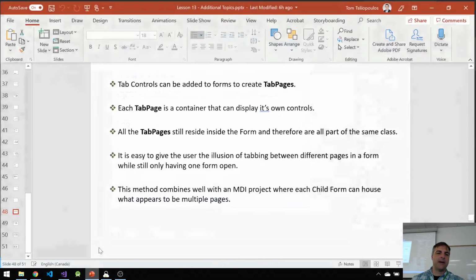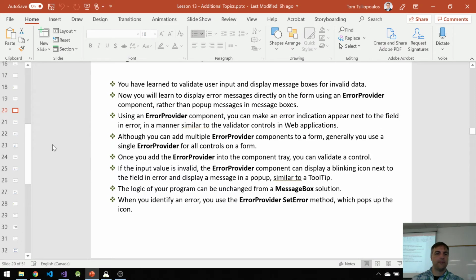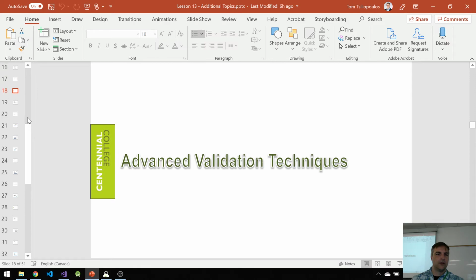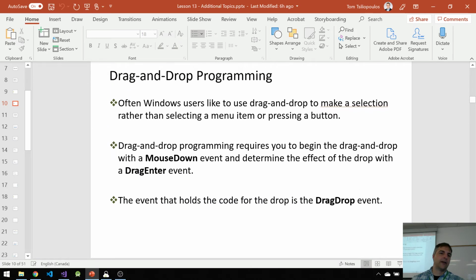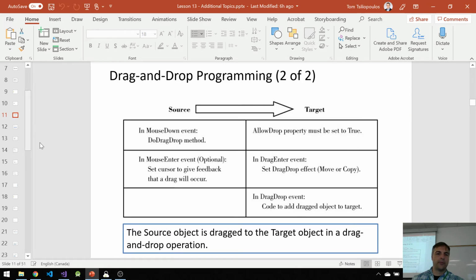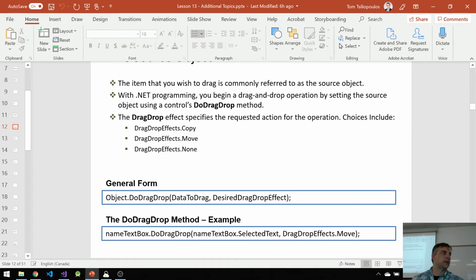Remember what I have to do. If I go back to my PowerPoint, back up to where we were talking about drag and drop, I think it's way up here. Drag and drop requires the following: a mouse down event, as well as the drag drop method to be activated.